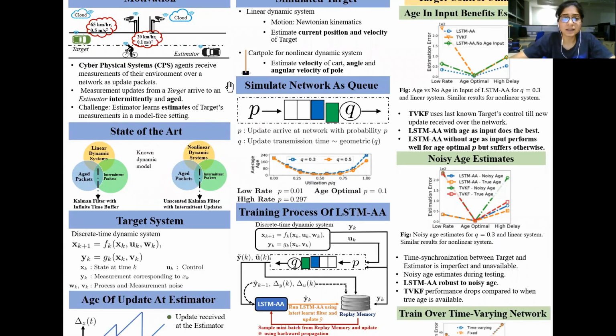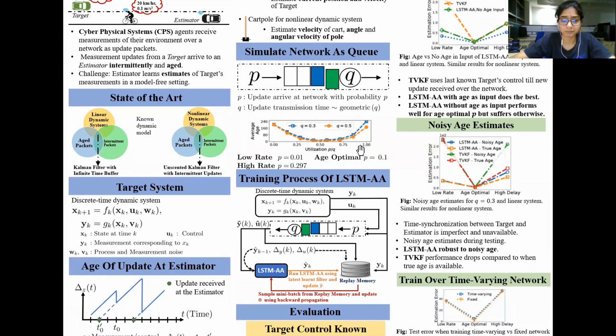Next, to consider the network constraint, we simulate our network as a queue, where P is the probability with which an update arrives at the network. Similarly, Q is the update transmission time, which is sampled from a geometric distribution.